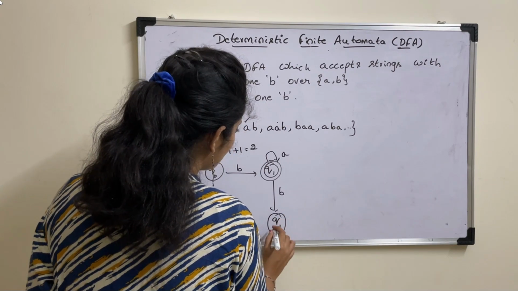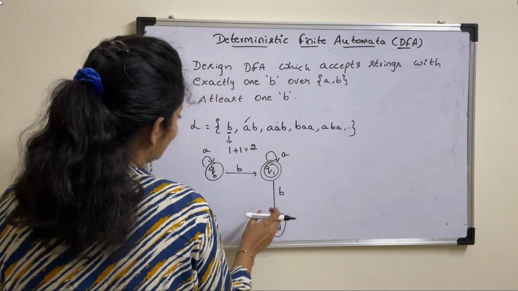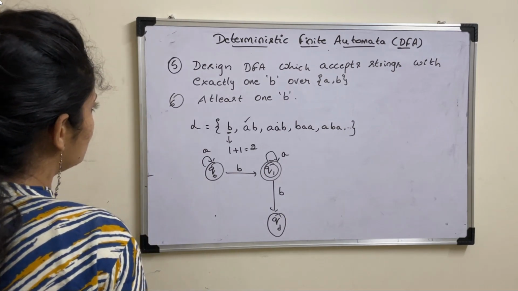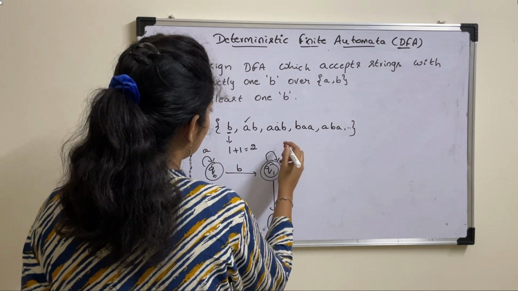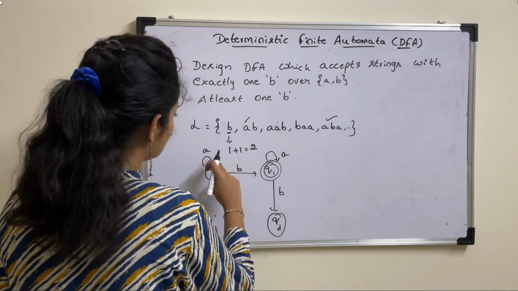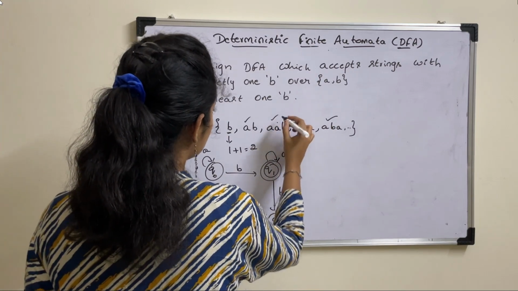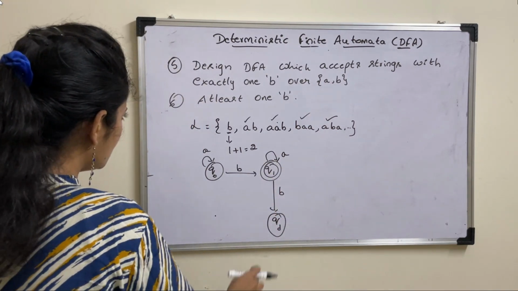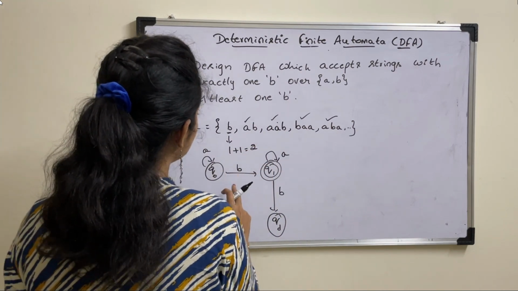I am representing dead state as QD. So all the strings which contain more than one B, they'll move to dead state. They'll not go to final state. Okay. So from this we can generate ABA, allowed. Or else, this is a loop, so you can have any number of A's. AB, this is also allowed. BAA, allowed, and so on. So this DFA will accept all strings which contain exactly one B.